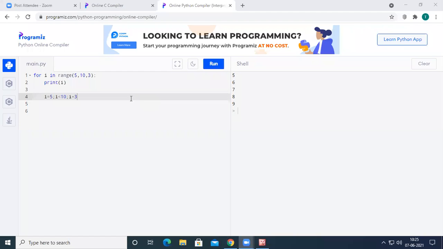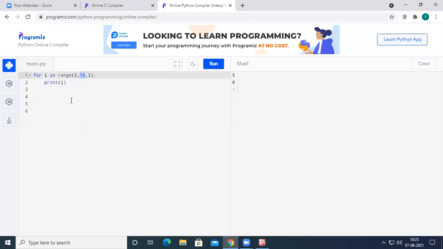Okay, so if you print the output, we are going to get only 5 and 8 as an output, because 5 less than 10, so the condition is true, it is going to print the value of 5. And after printing, the value of 5 will be incremented by 3. So 5 plus 3 will be 8. And again, we check the condition, 8 less than 10.